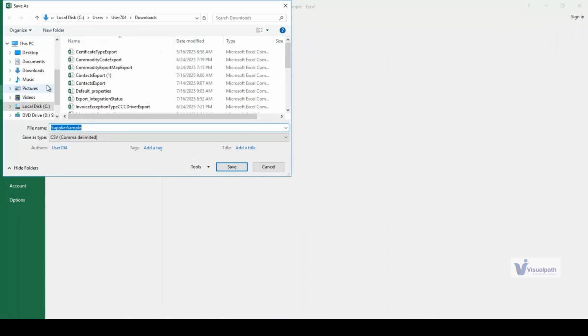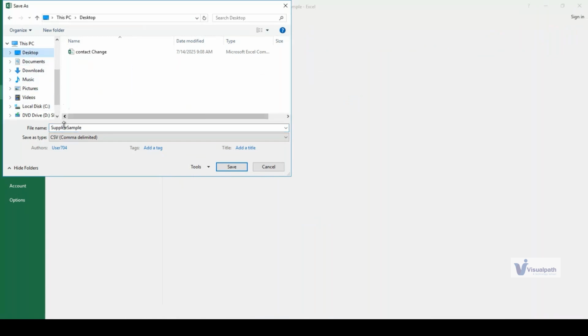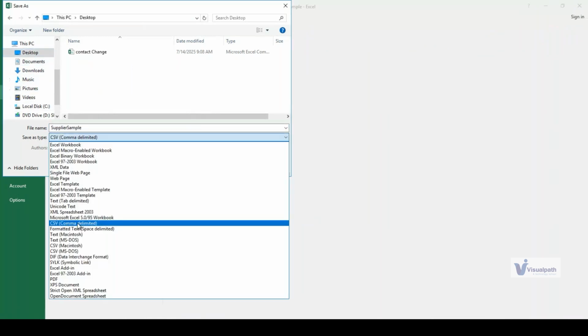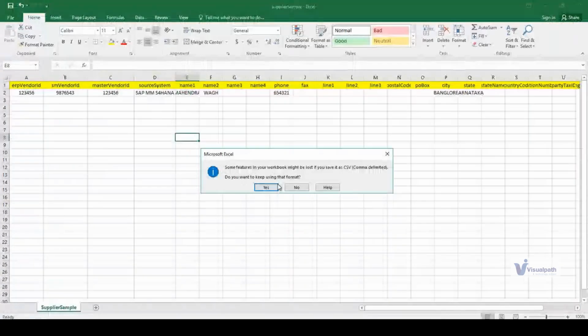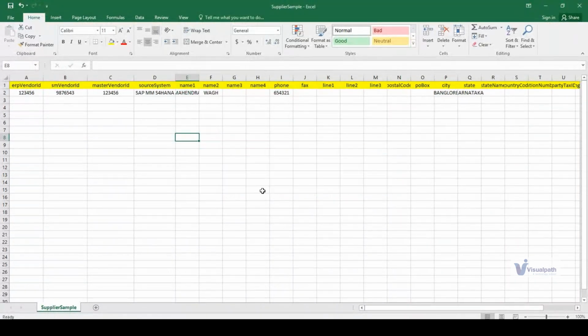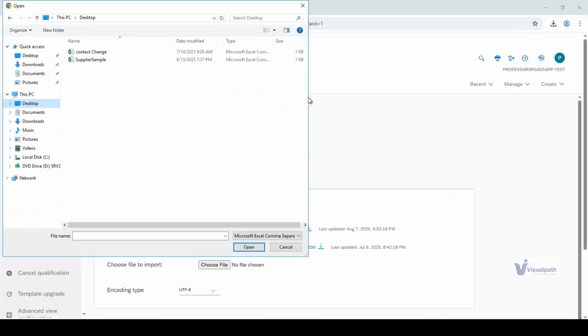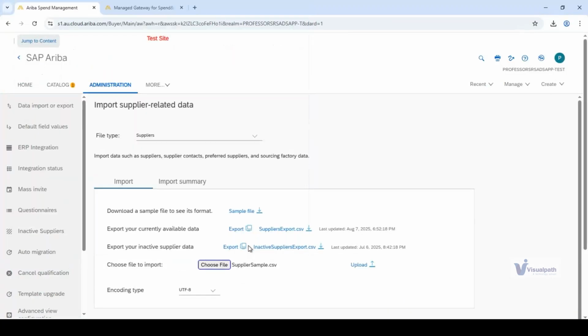Whenever you save this, let's say I'm saving it on my desktop, you have to always save it as a CSV file, comma delimited CSV file. That is the format in which SAP Ariba is going to accept the load, and no other file. So when you save it as a comma CSV, you open it up here, upload it, and it'll take it up.